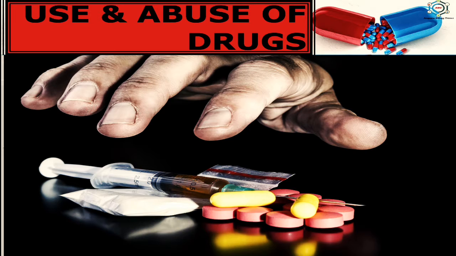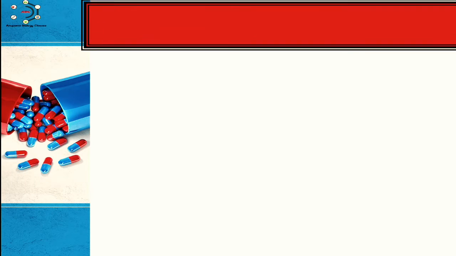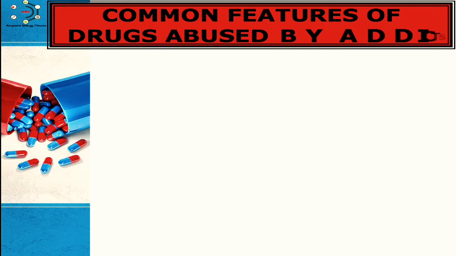So, the term abuse with respect to drugs implies three aspects: the first one is non-prescribed use, the second is non-medical use, and the third is use for pleasure. So, this is all about the use and abuse of drugs. After this, some common features of drugs abused by addicts.